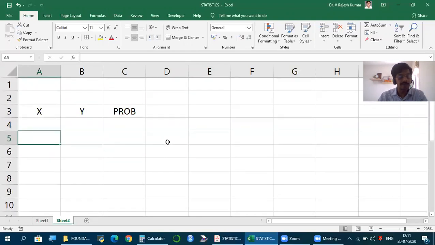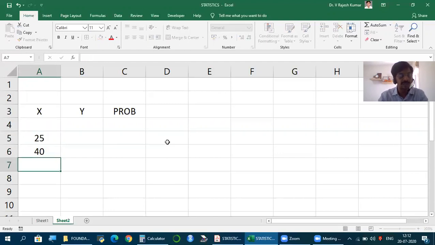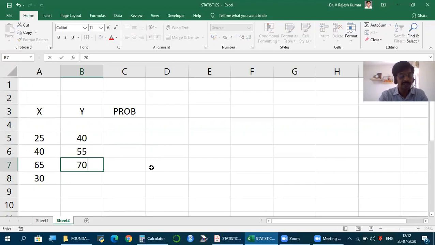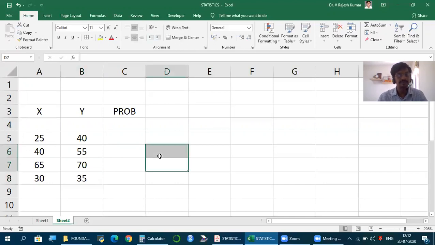So let's say 23, 47, just make it simple, 25, 40, 65, 30, 40, 55, 70, let's say 35. It is given four values. It could be any number.